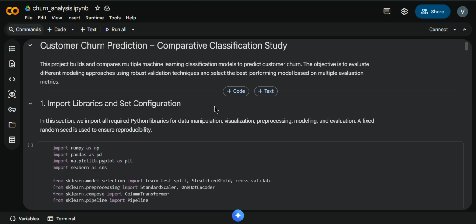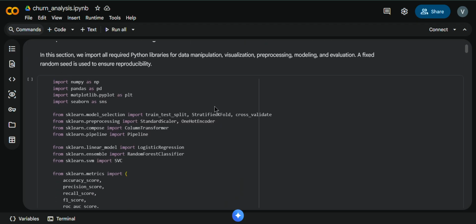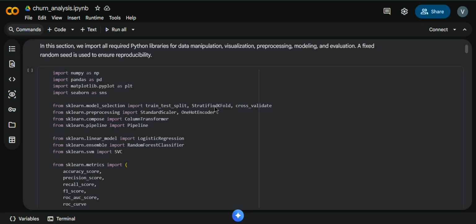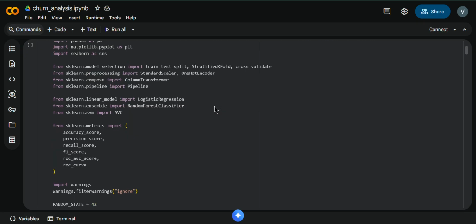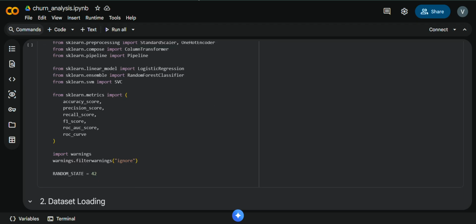I started the project by importing all the required Python libraries such as Pandas, NumPy for data handling, Matplotlib and Seaborn for visualization, and scikit-learn for preprocessing, model training, and evaluation. I also fixed a random state throughout the project to ensure that the results are reproducible, which is an important best practice in machine learning.